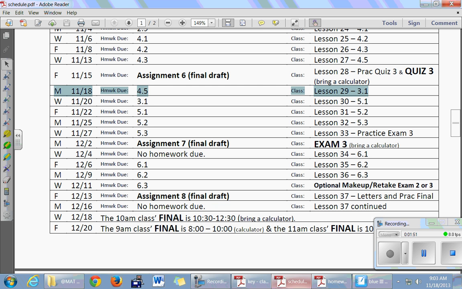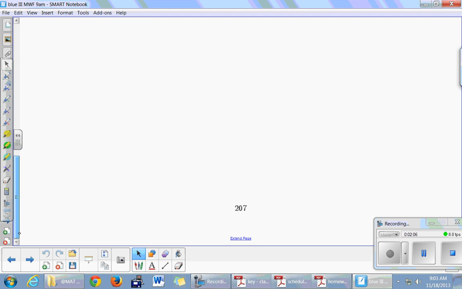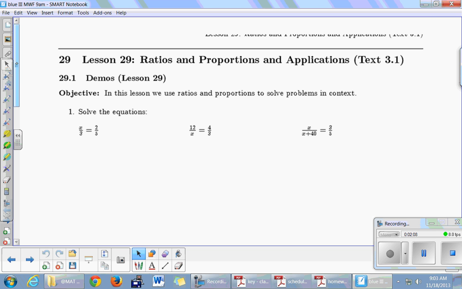So let's have a look. Oh, and also there was homework due today. Not everybody noticed, but section 4.5 is due. I'll check the remaining folks during class. But if you didn't do it, I'll take it on Wednesday. All right, and let's begin here on page 207. All right, can we go back to Chris for the objective?